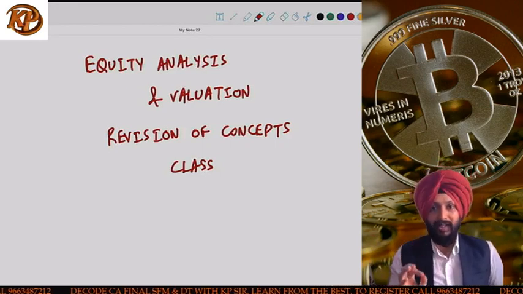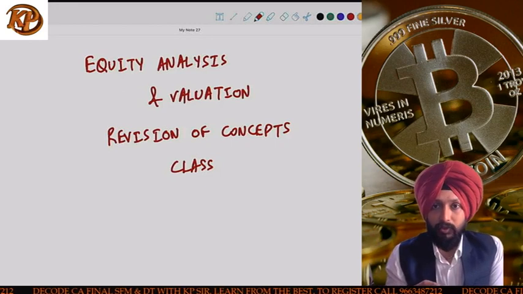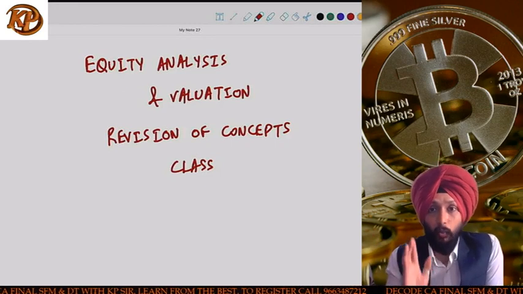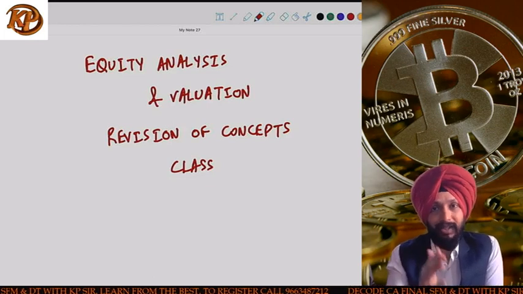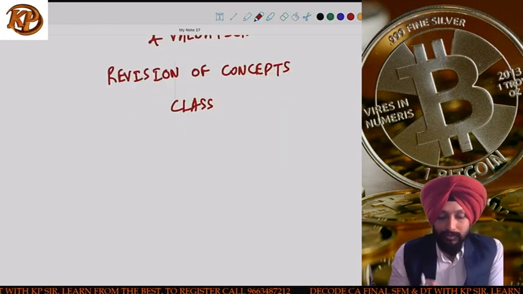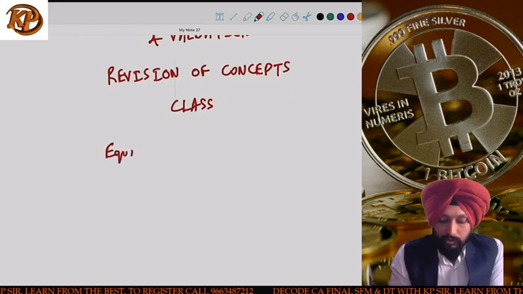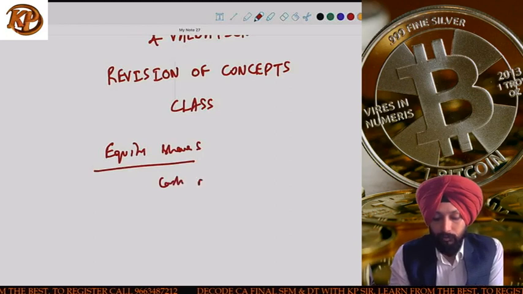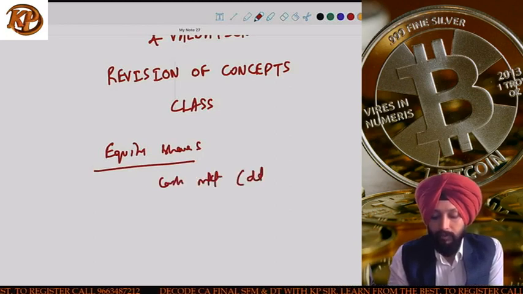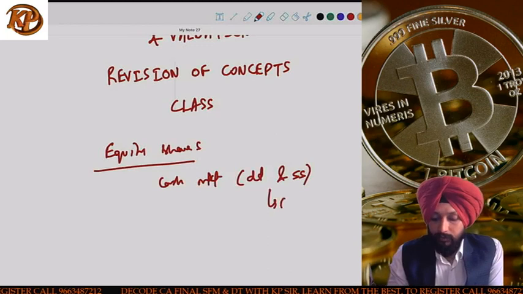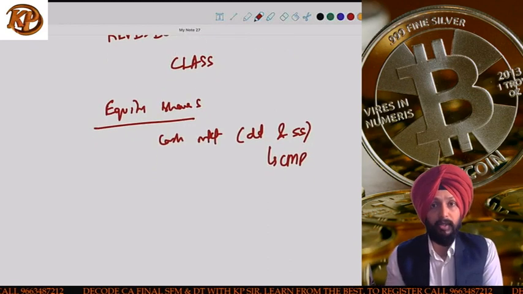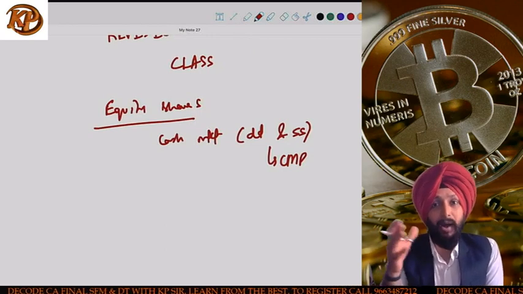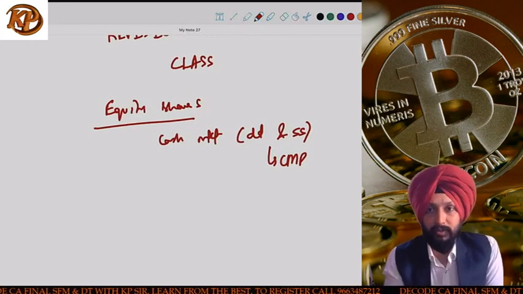Okay, so equity analysis and valuation. The first important question is why valuation of equity is required. The answer is very simple, because equity shares which are trading in the cash market, their price is determined by demand and supply. That is, the current market price is calculated using the demand and supply forces. That is the market prevailing price, which is not in anybody's control.